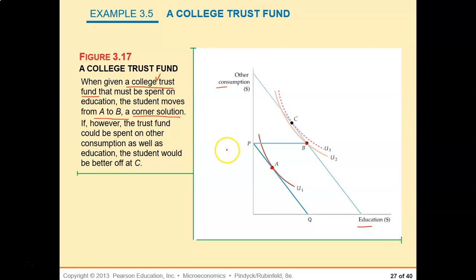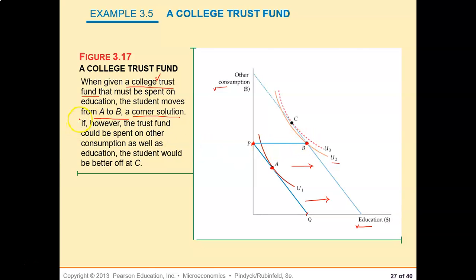So now, this is consumption of education. This is other consumption, and this is the budget line without the trust fund. Now with the trust fund, they can consume more, and they will switch from A to B. But at that B, look at that, B is on U2, right? It's not at a point of tangency.